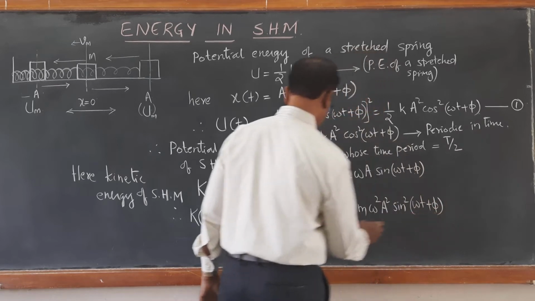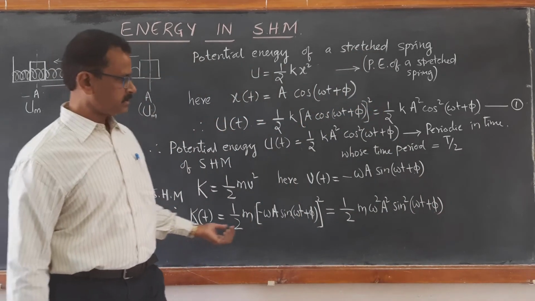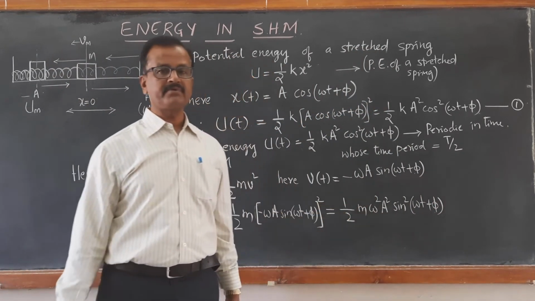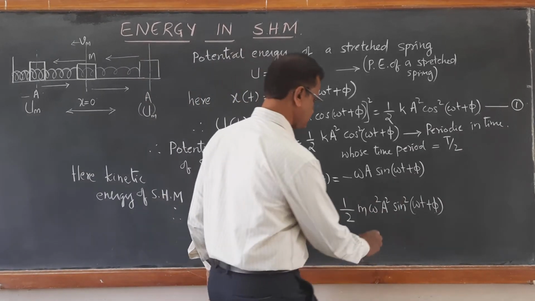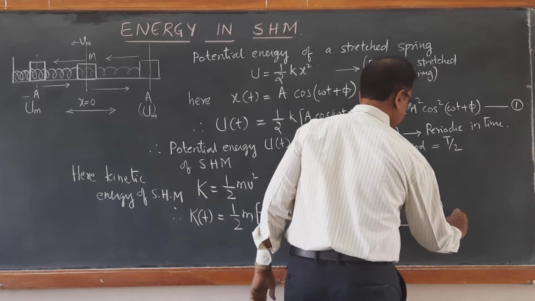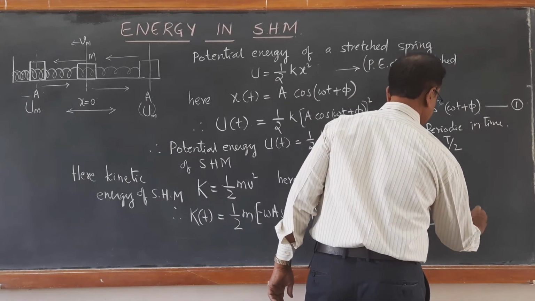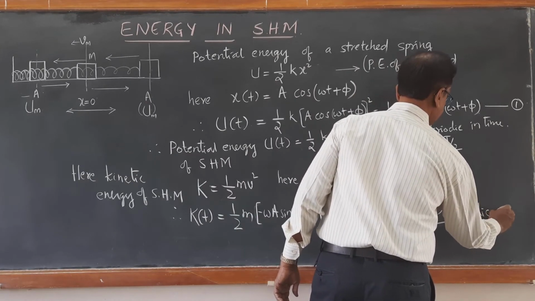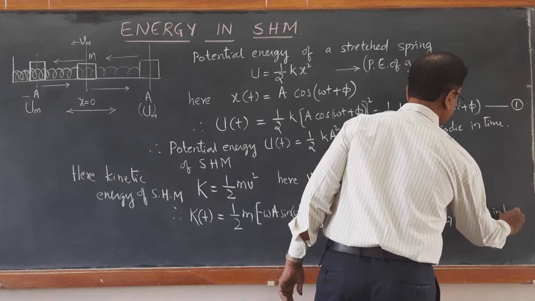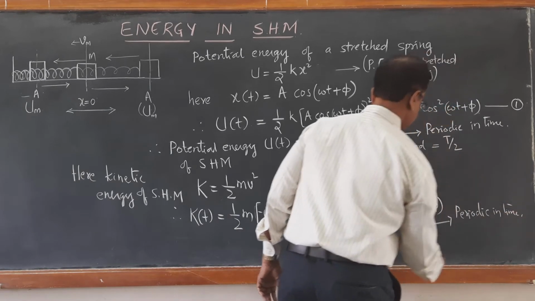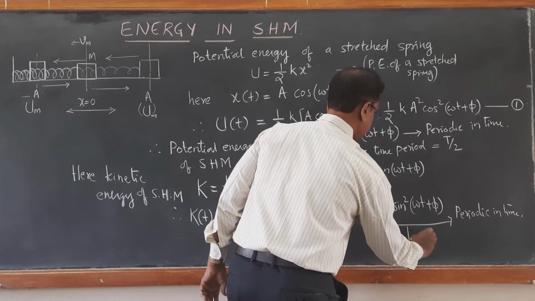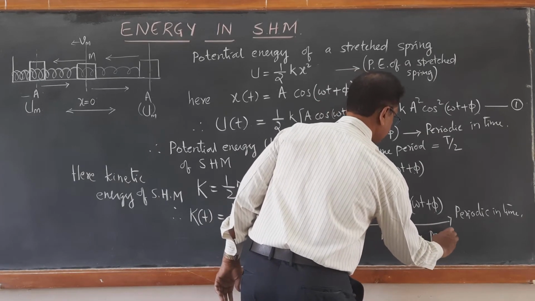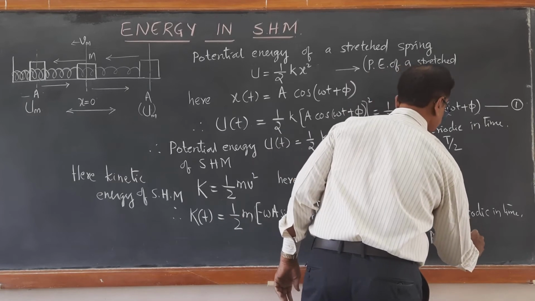Now look at this equation. Kinetic energy is given by this time dependent function again. It is also a periodic function in time t.